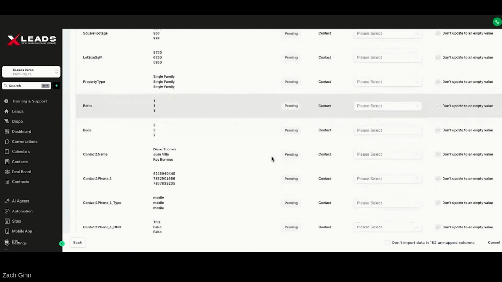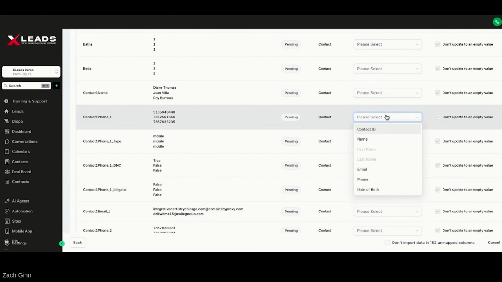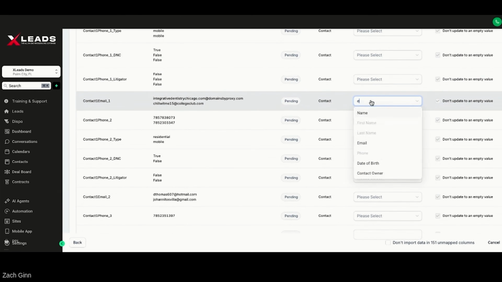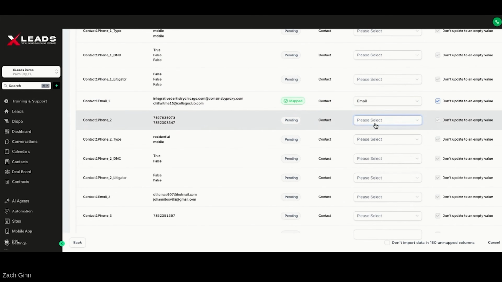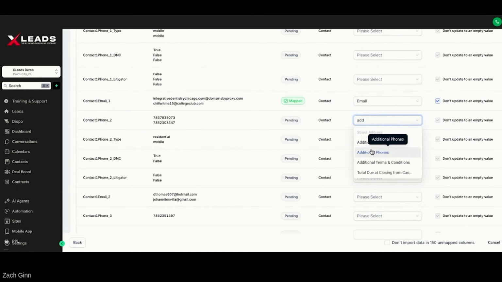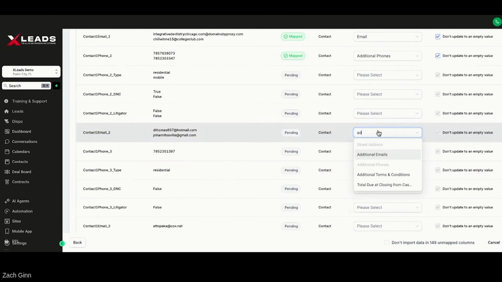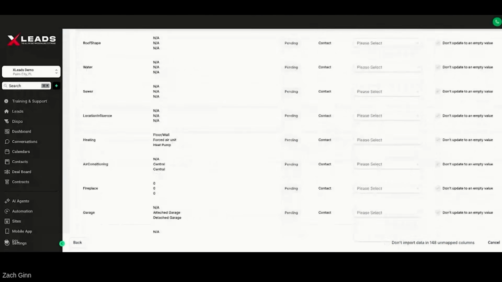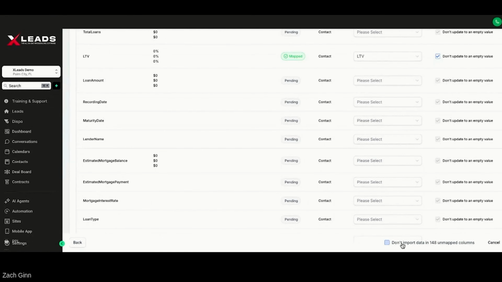Then from there, we're going to keep going down. Phone one, we're just going to put this under phone. Awesome. And then email one, we're going to throw email on here. And then phone two, we're going to put additional phones. And then the other one, we're going to do additional email. So additional emails. Perfect. Beautiful. And that's pretty much all the info we really need on this. So we imported all the data set. So we're going to press next.